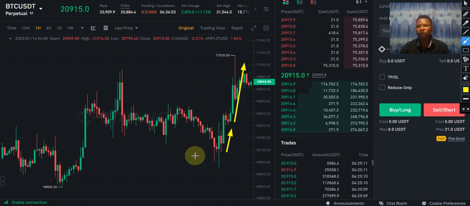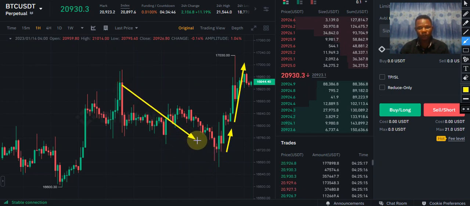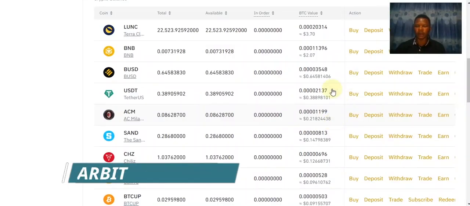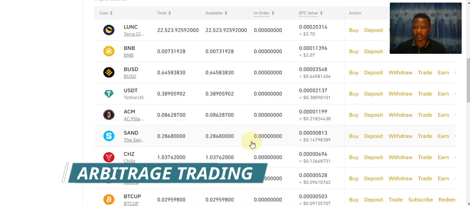But in spot trading, you only make profits when the cryptocurrency price rises. And when the cryptocurrency market drops in spot trading, you lose. But here in futures, you make profit from the drop in price in cryptocurrency and the rise in price in cryptocurrency. Okay, let's look at arbitrage trading.